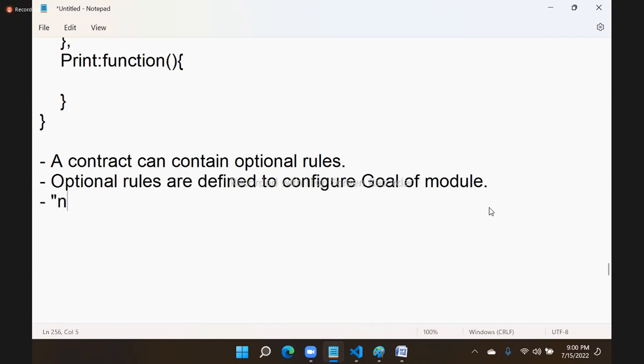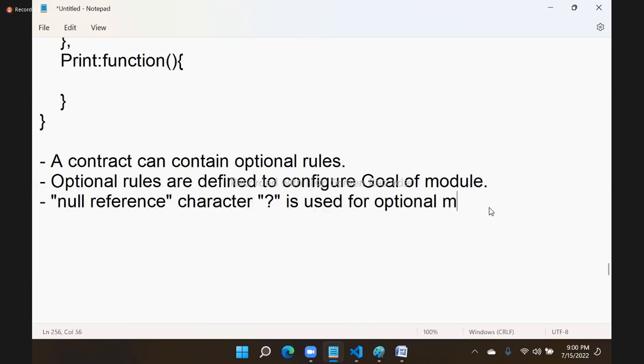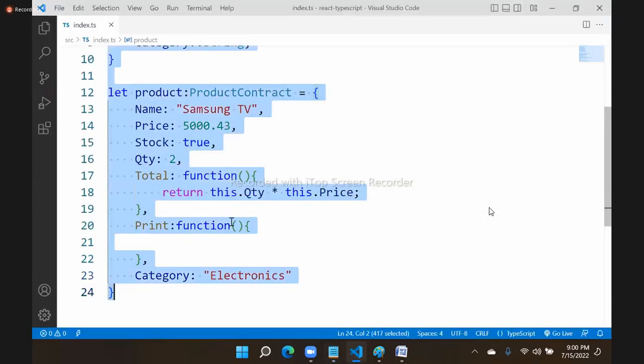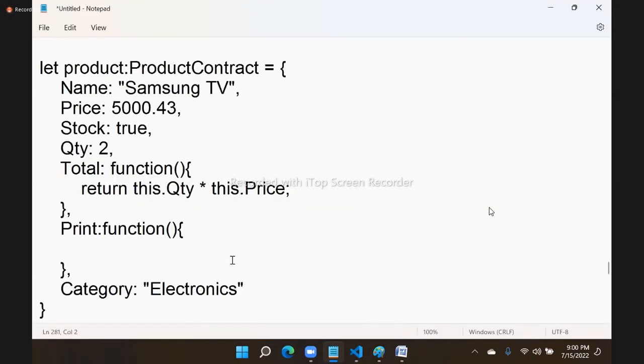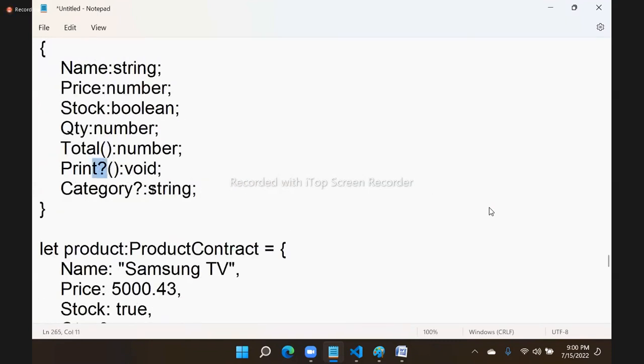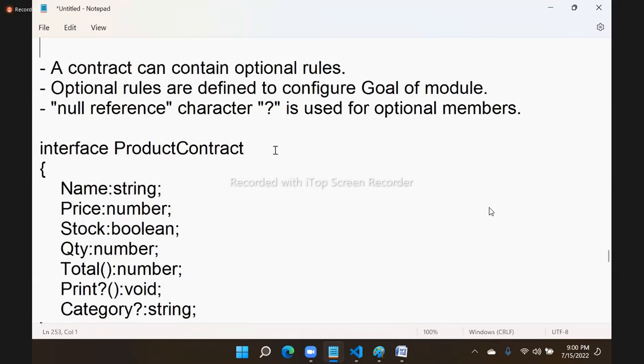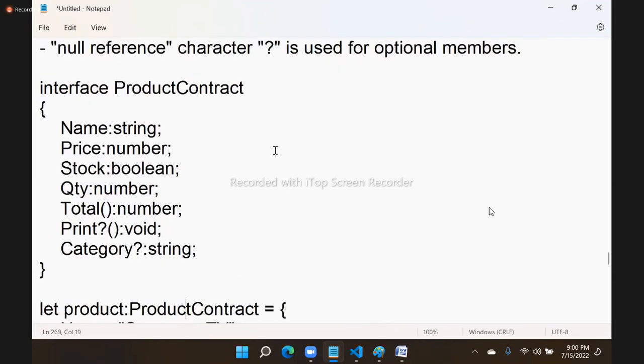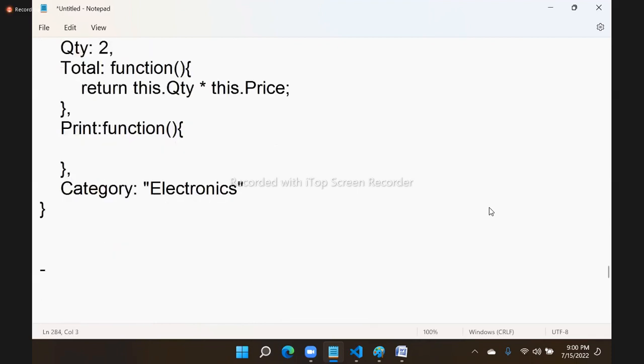So the null reference character, that is question mark, is used for optional members. Optional members, we use the null reference character. And this is the example, just a syntactical point I am giving here. In the rules, we have print as optional, category as optional. So you can have optional rules. So interfaces are used to design contracts.